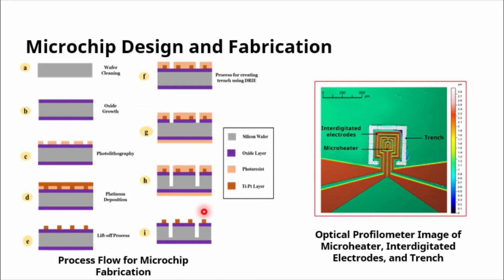Once the design is completed, each individual microchip is diced out from the array on the 4-inch silicon wafer using an automated dicing machine. Here you can see the sensing elements on the microchip. The sensing elements consist of a microheater at the center, with interdigitated electrodes around it. There is also a thermal isolation trench, around 280 micrometers deep, to limit the heat generated from the microheater from spreading across the bulk of the silicon wafer. While the microheater is used to heat the tissue, the interdigitated electrodes measure the DC conductivity as well as the AC conductivity of the tissue samples.